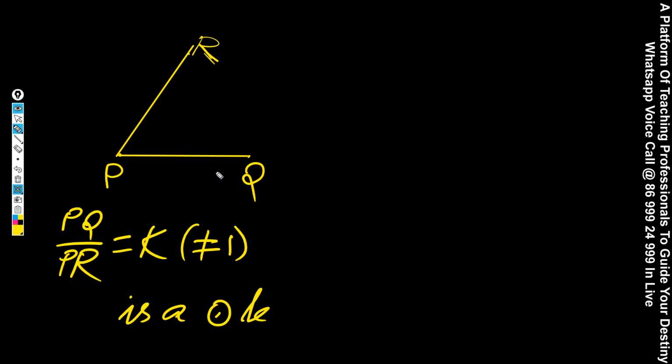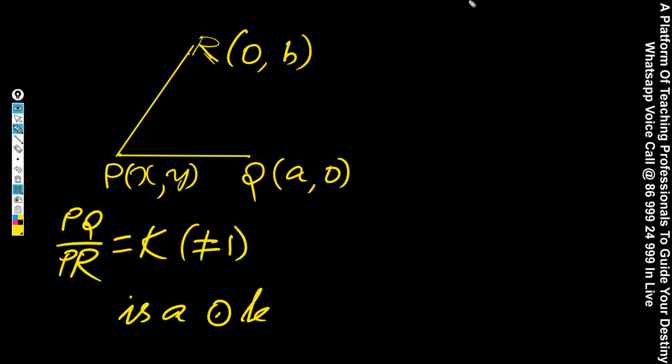See, for example, let us take a simple point. Q some a comma 0 and R some 0 comma b. Let me say P is the point on the locus, let it be xy. What is PQ? It's nothing but k into PR. What is PQ square?